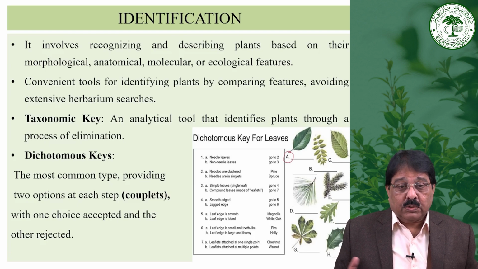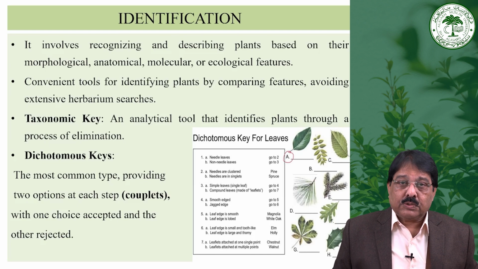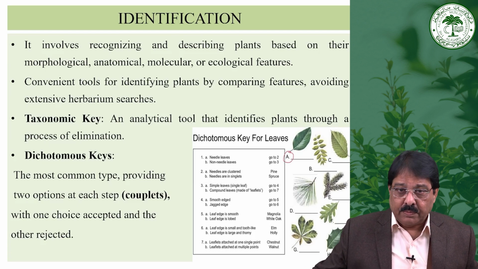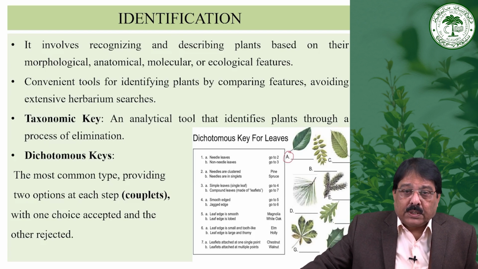So, giving the name to the plant only on a scientific basis. And what is the scientific basis? There are certain rules framed by the International Code of Nomenclature, which set how to give a name to a plant. That is the main component of taxonomy.